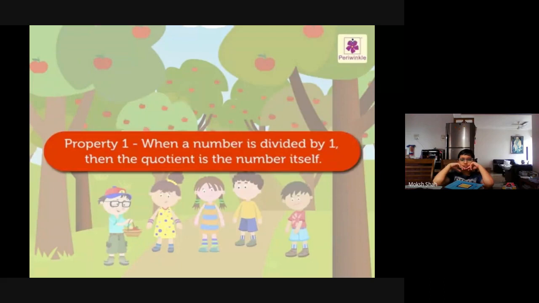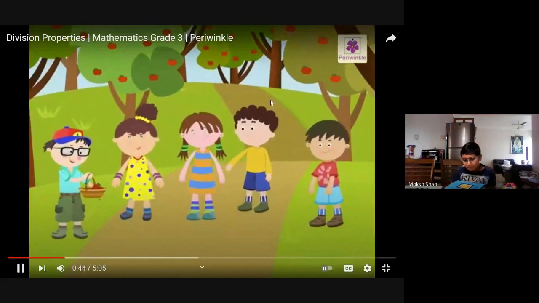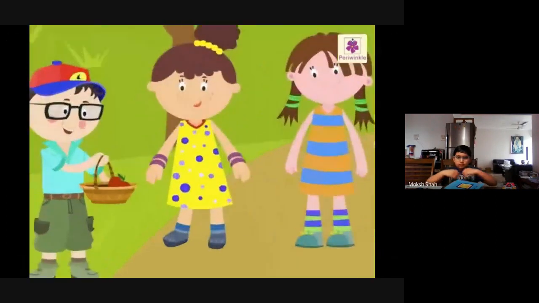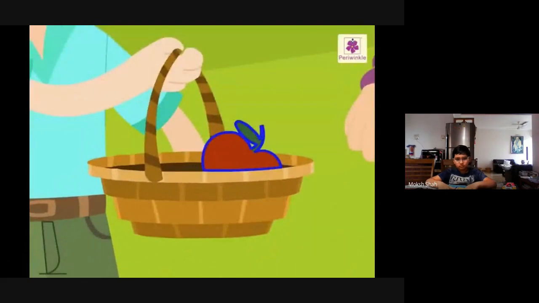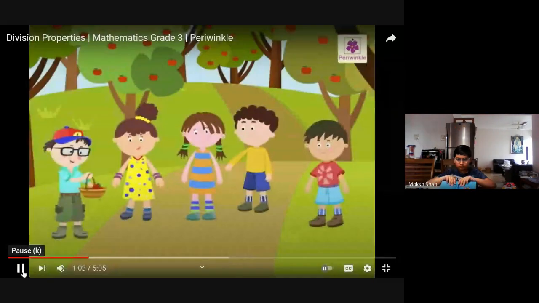When a number is divided by 1, then the quotient is the number itself. Let us see how. There are 5 kids in the farm, but there is only one apple in the basket. How many slices of apple do we need to make so that the apple is distributed equally?